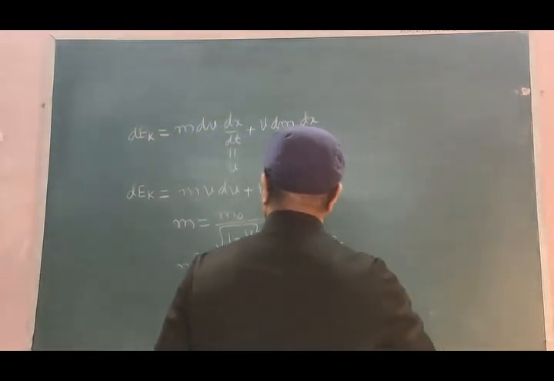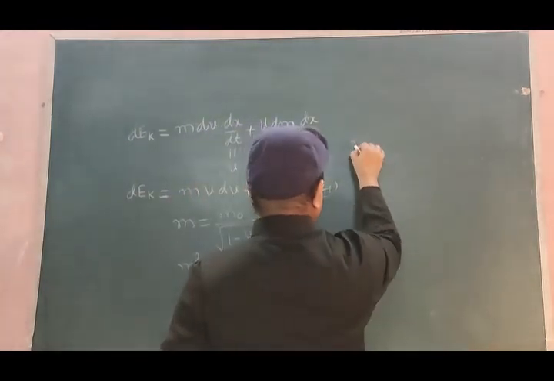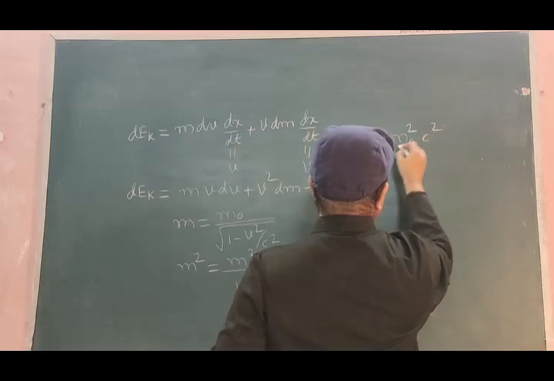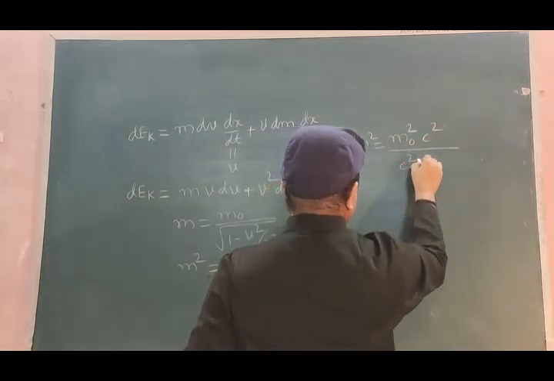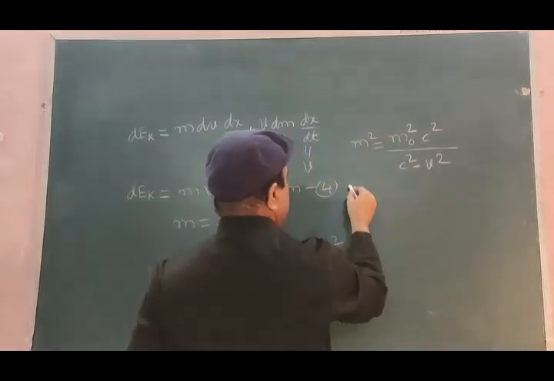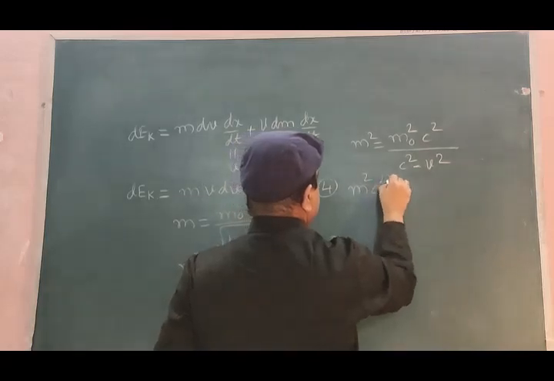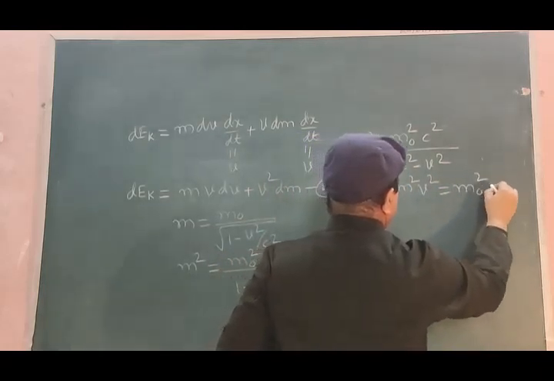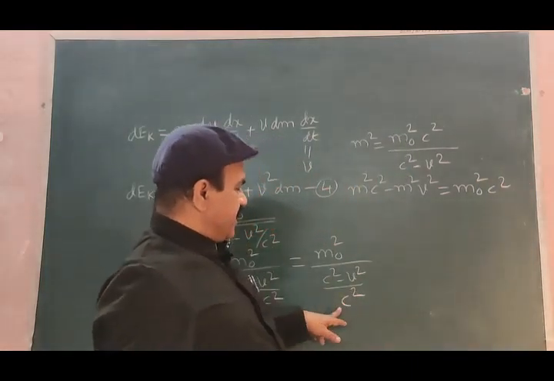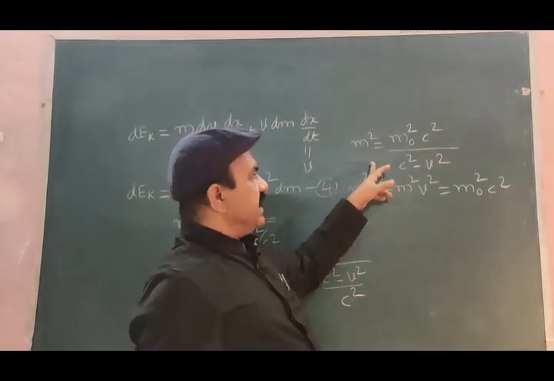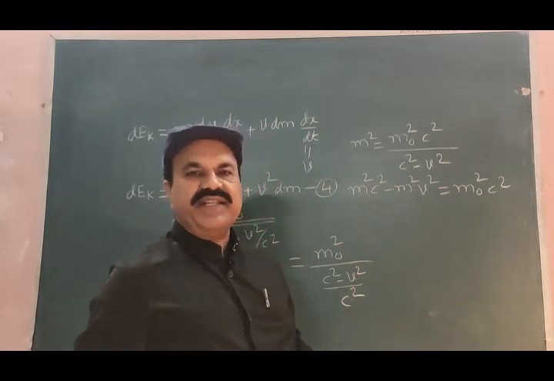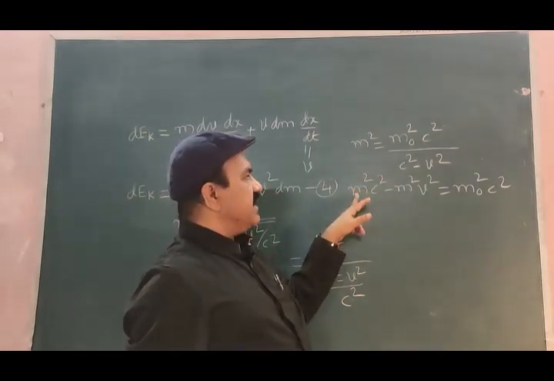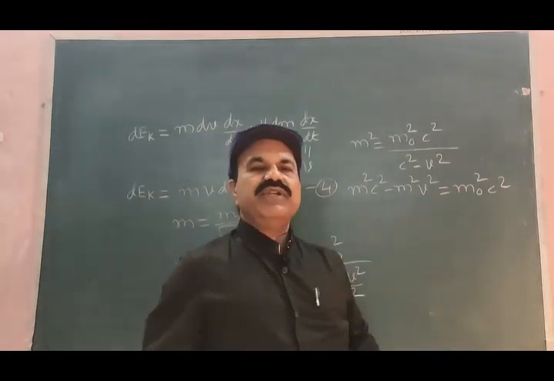And so this equation will be further m² = m0² c² divided by c² minus v². This c² minus v² is taken to this side and multiplied with m² to get m² c² minus m² v² = m0² c².